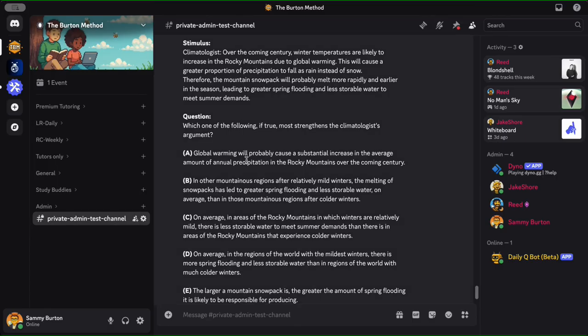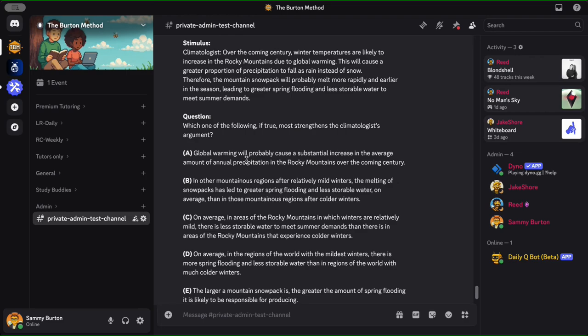Question: which one of the following, if true, most strengthens the climatologist's argument? So here we want to help out the argument that they give us in the stimulus. So, climatologist: over the coming century, winter temperatures are likely to increase in the Rocky Mountains due to global warming.